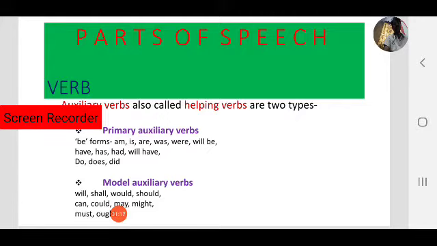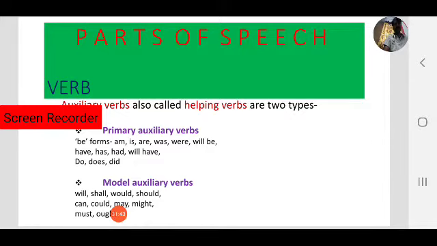So all be forms come under primary auxiliary verbs. Note down: am, is, are, was, were, will be. These are be forms. Next, have, has, had, will have. These are also primary helping verbs, along with be forms.